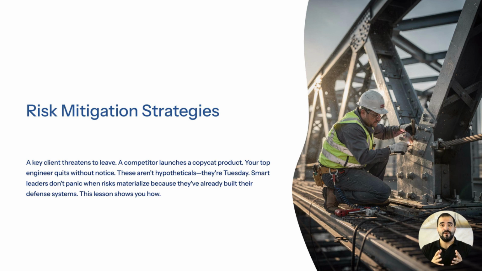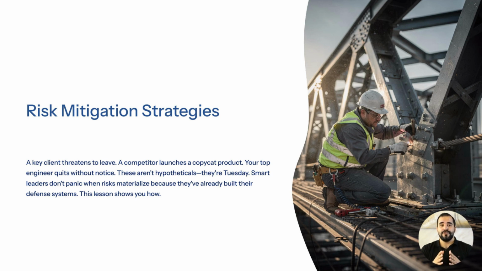Risk becomes real only when it meets an unprepared operator, which is why this lesson shifts us from identifying dangers to engineering defenses. You now know where your vulnerabilities live. The next step is building systems that prevent those vulnerabilities from turning into existential threats. Mitigation is not about eliminating uncertainty. It is about shaping it so your company can withstand shocks without losing momentum.